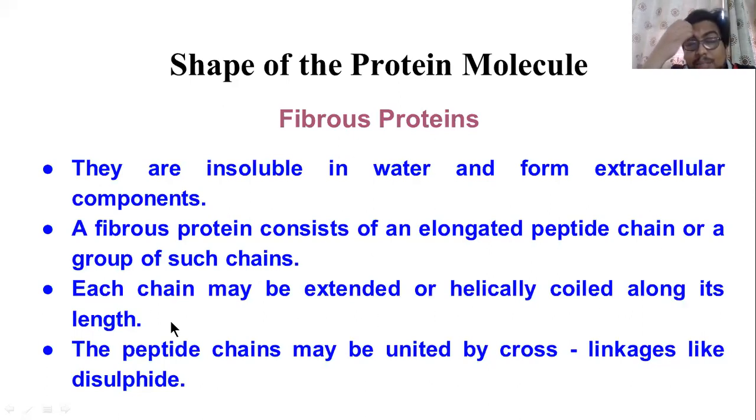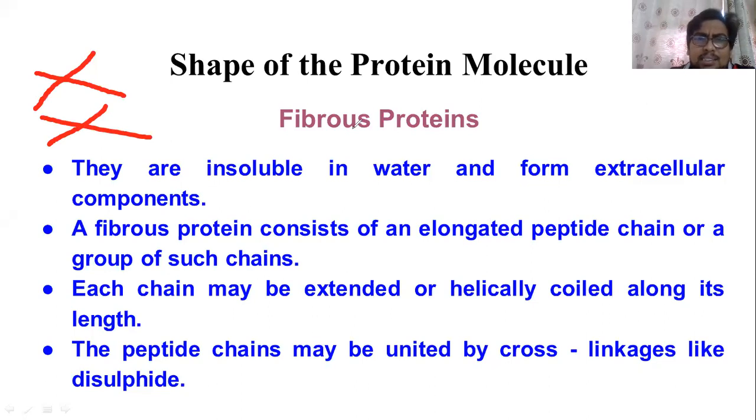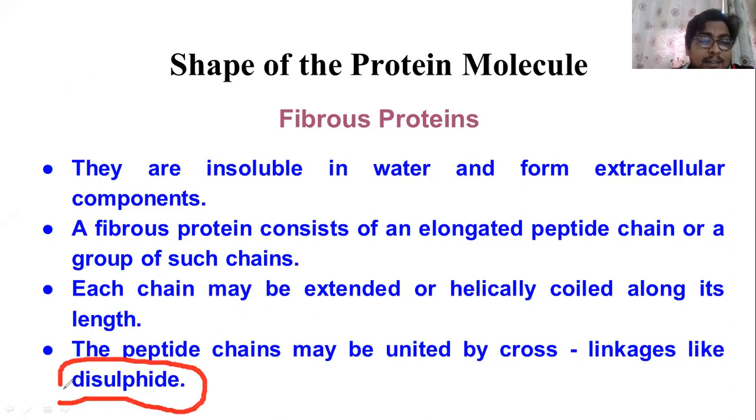Now the peptide chains may sometimes be united by means of cross linkages. So what do you mean by cross linkages? Like this, the linkages between one amino acid and another amino acid may be present. So the cross linkages are there to unite the peptide chains. Particularly, that cross linkage is made up of two sulfur molecules. That type of linkage is called a disulfide linkage, or it is known as a disulfide bond. So keep this in your mind.